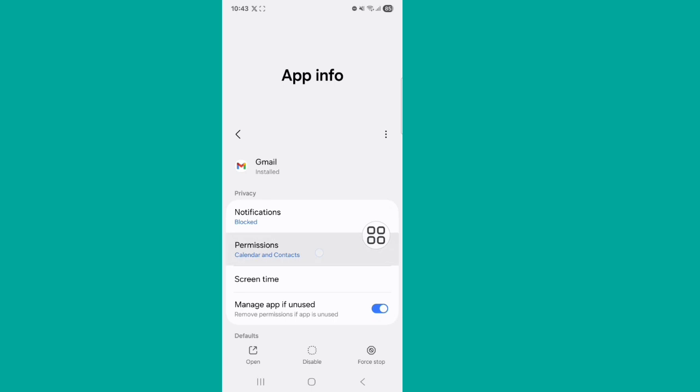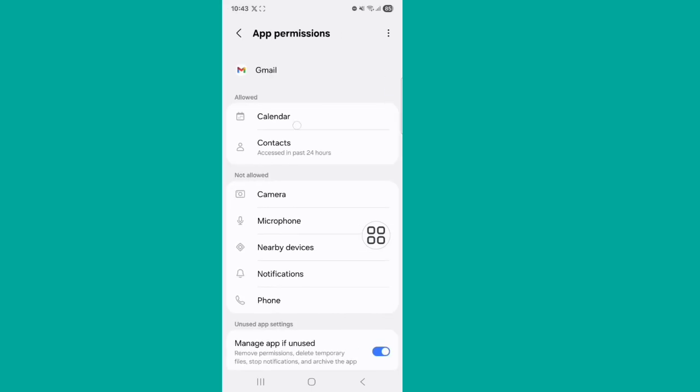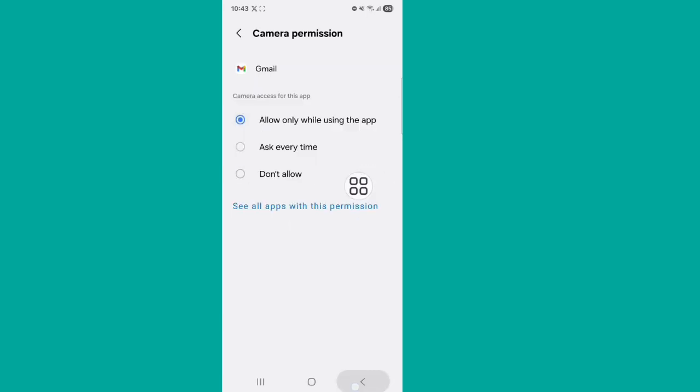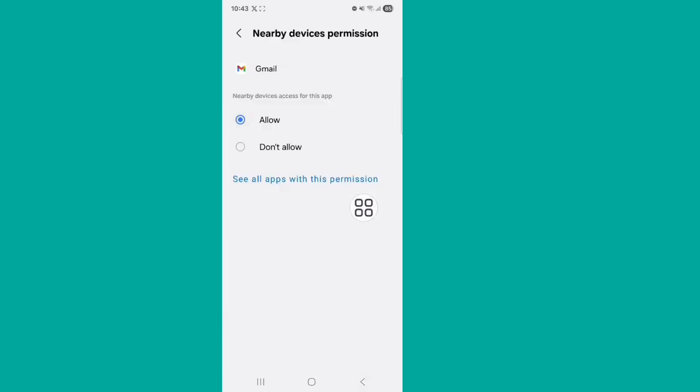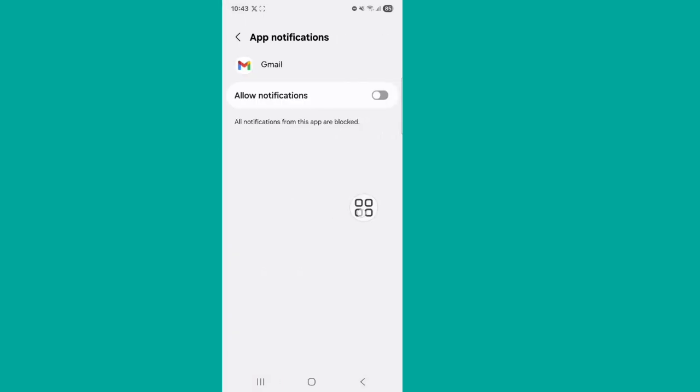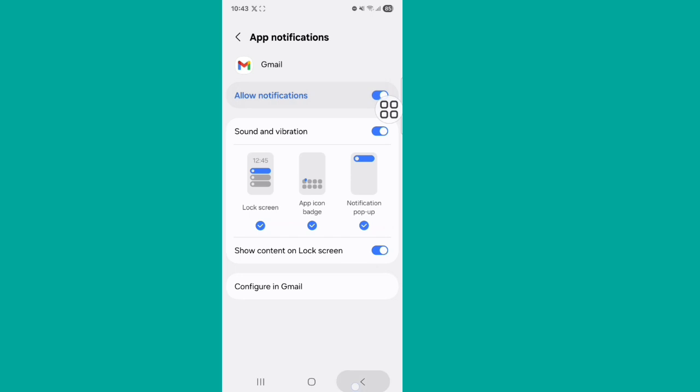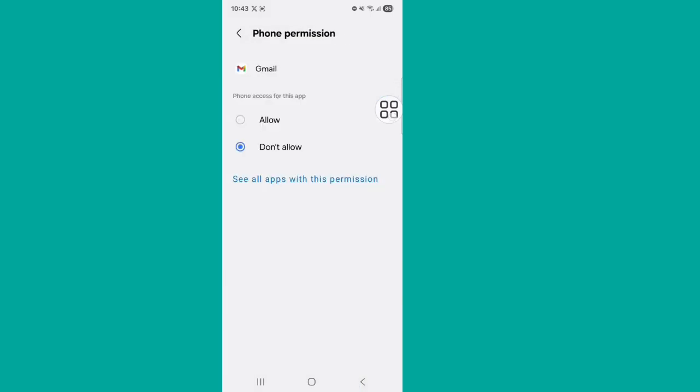Tap on permission. Tap on camera permission. Tap on microphone permission. Nearby device permission. Tap on allow notification. Allow phone permission.